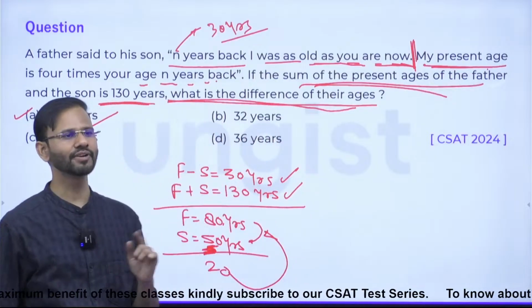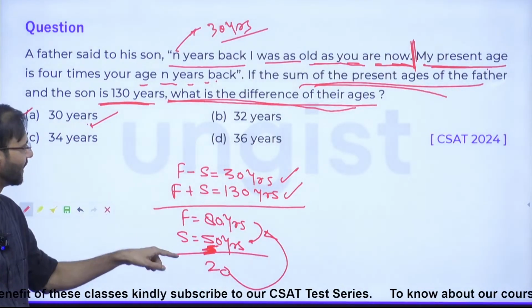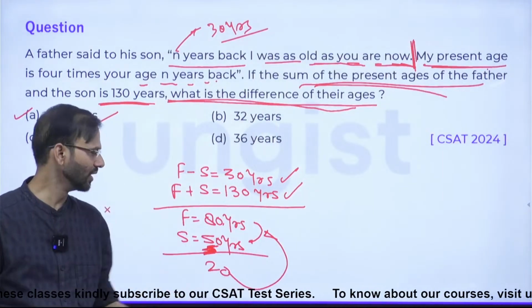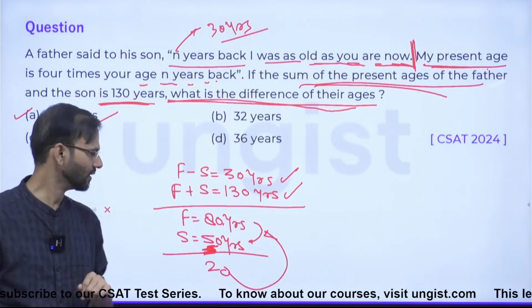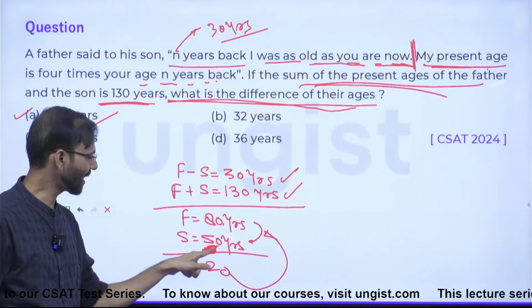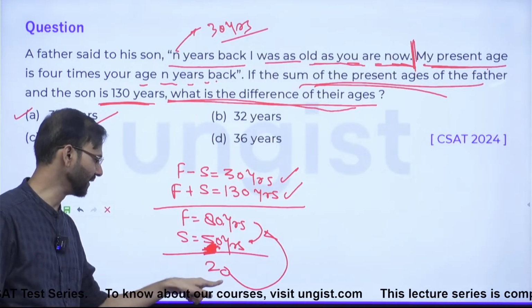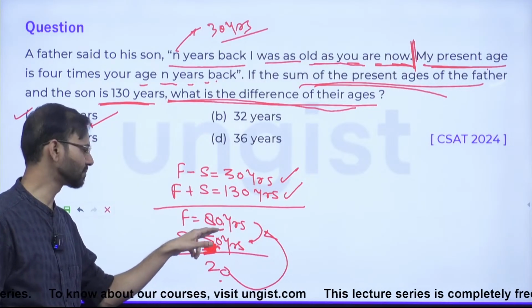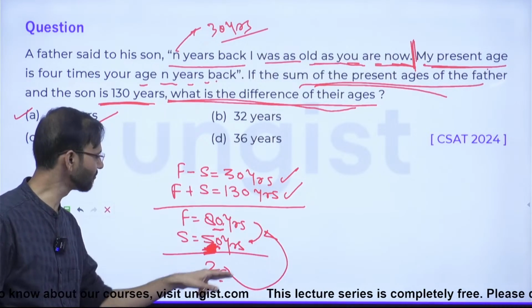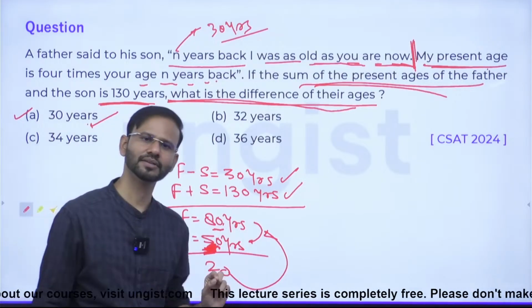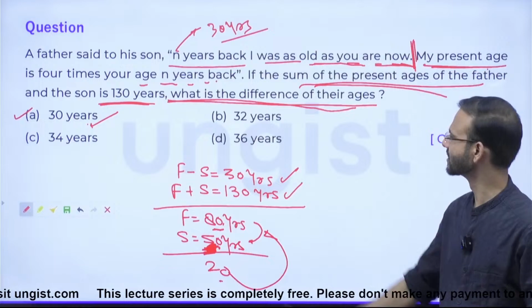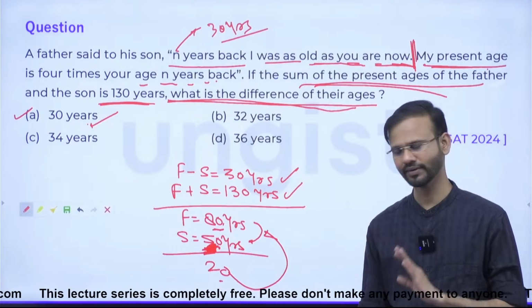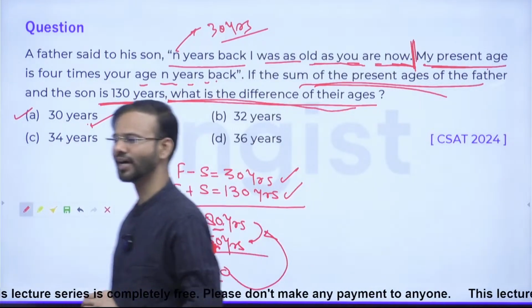And the father is saying, your age N years back will be 1/4 of my present age. So the son's age minus N will be 20, and father's present age is 80 years, so the father is 4 times 20. So this data got matched, which means what we have considered is right. Right everyone? Fine. Okay, Arushi, it is clear now.